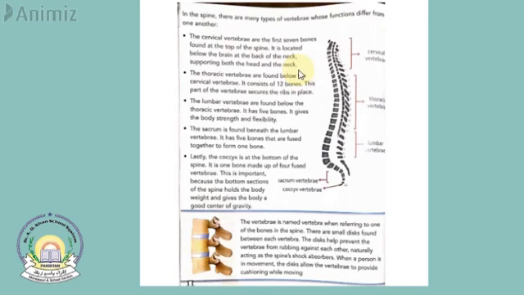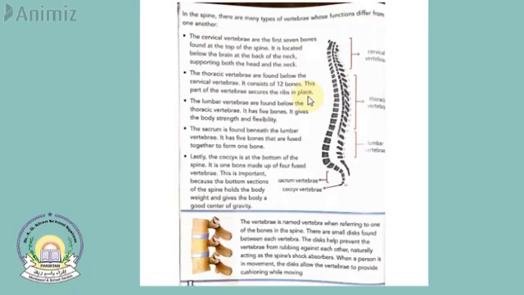Okay, then the second one is called thoracic vertebrae. The thoracic vertebrae are found below the cervical vertebrae. So this is the thoracic vertebrae. They consist of 12 bones. So these 12 bones are called thoracic vertebrae. This part of the vertebrae secures the ribs in place. So the ribs are secured and they are in place because of the thoracic vertebrae.